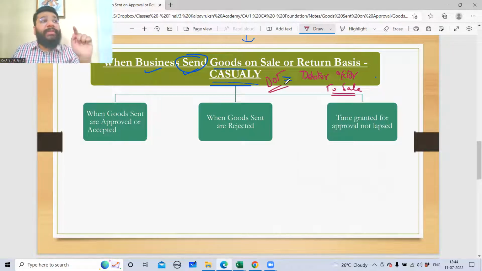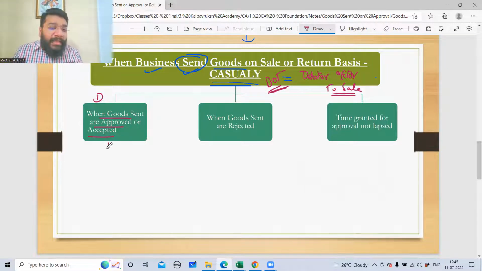This entry you're recording on the date of transaction. What is the transaction here? You're sending the goods. That is the transaction. So on the date of sending the goods, the entry you pass is debtor to sales, because this is a casual transaction where the SOGRA related transactions are very, very few. So you will treat it as at par with the normal sale. Now here, there are three options. The first option is when goods sent on approval are approved or accepted. The opposite party says that, okay, I'll keep the goods. When he says this, will you pass any entry? What entry will you pass?